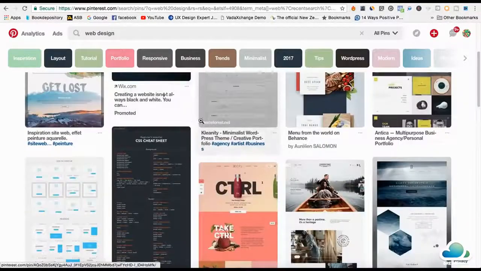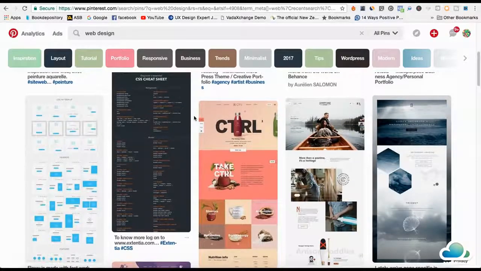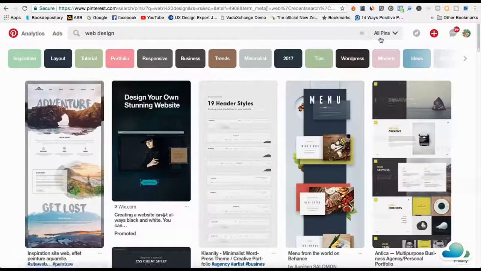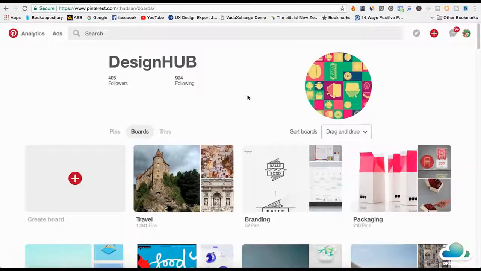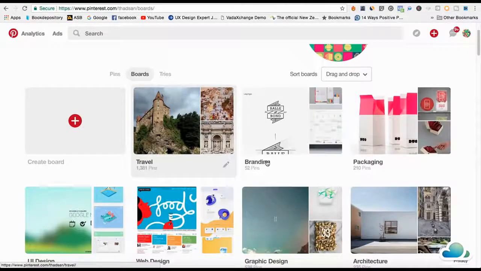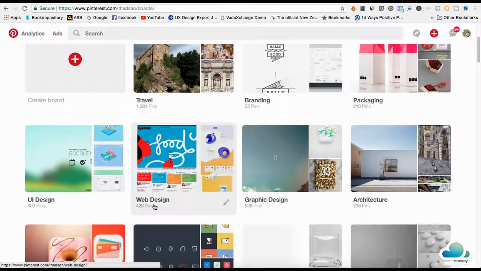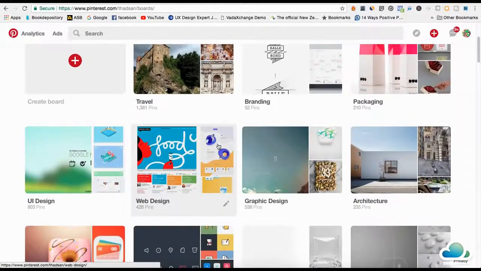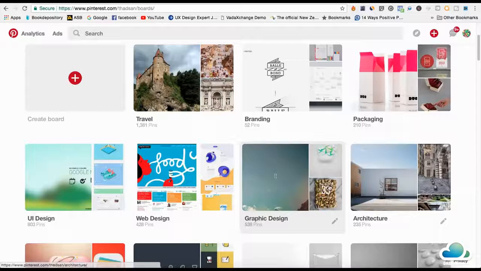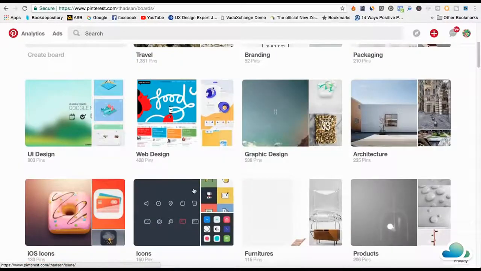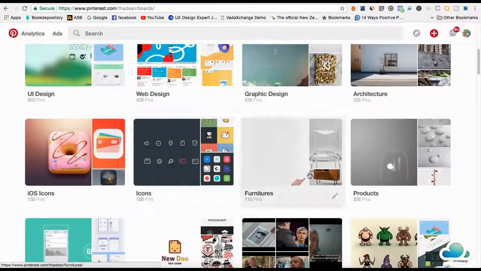What that's going to do is bring up a whole bunch of web design UIs. So Pinterest is all about pinning your own ideas, creating your own boards. I'm going to show you exactly what they are. So for boards, what I'm going to do is search by boards. These are all boards here. This is a branding board, this is a travel board, this is a web design board. I've actually broken down the design niche into different categories. So there's packaging design, architecture, graphic design, web design, icon design, furniture design.